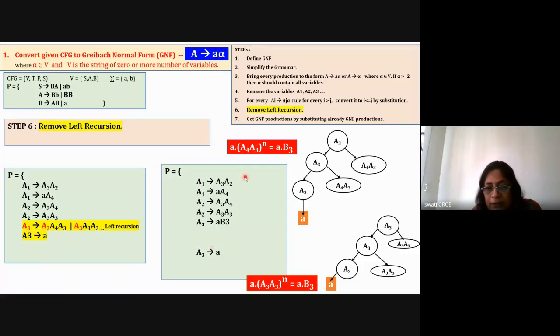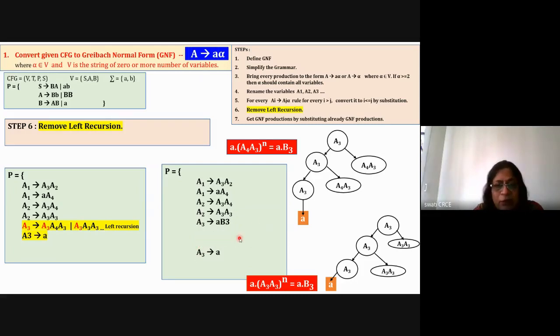B3 should generate A4 A3 for n number of times, and here B3 should generate A3 A3 for n number of times. So I'm going to rewrite this B3 as A4 A3 B3. So here the left recursion is converted to right recursion. B3 is in terms of B3, but B3 is equal to A4 A3 if it is repeated for one time, or B3 is equal to A3 A3 if it is repeated for one time, to stop the recursion. And otherwise, if it is for n number of times, then it is represented as A4 A3 B3 or A3 A3 B3. Okay, so this way you will have to remove the left recursion.